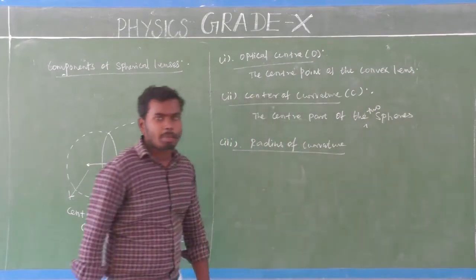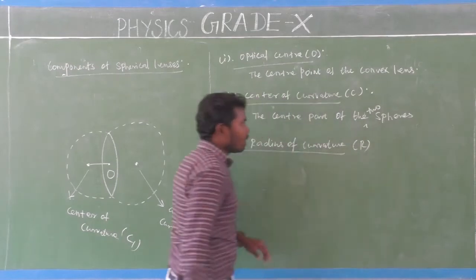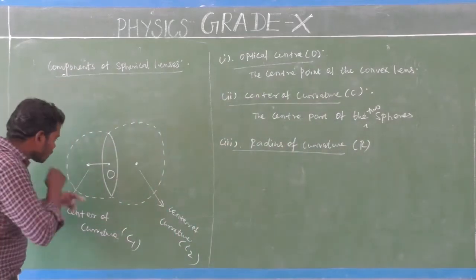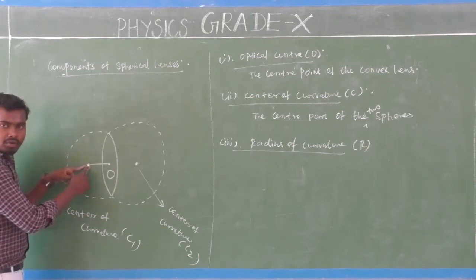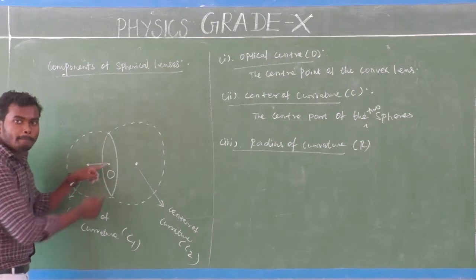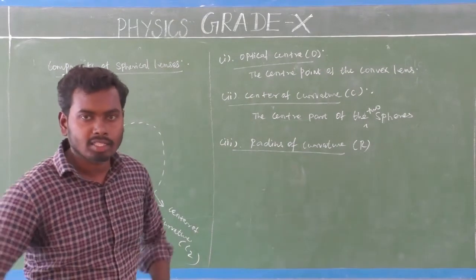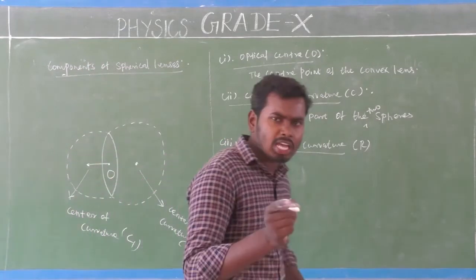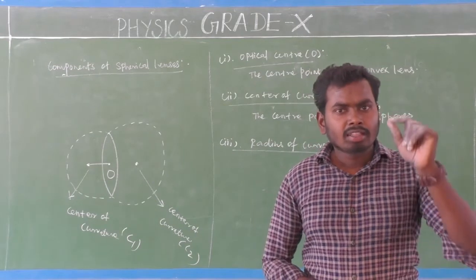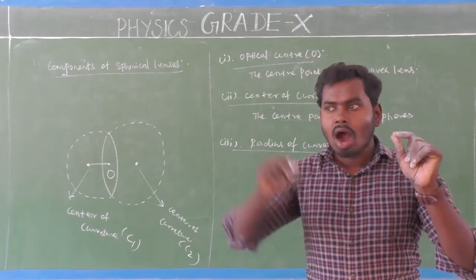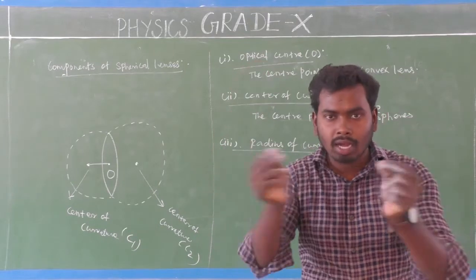Radius of curvature is basically denoted by the letter R, capital R. It's very simple. Look at here. The distance between this center of curvature and this optical center is called radius of curvature. But you may ask me, what is radius? Radius means nothing but the distance between the center point of the sphere and the boundary.